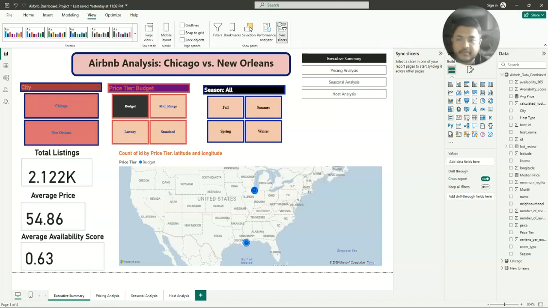Welcome to my final project presentation for the data visualization project, that is, Airbnb analysis: Chicago versus New Orleans. The goal of this project was to use Microsoft Power BI to conduct a comprehensive comparative analysis of the Airbnb market in two unique American cities, Chicago and New Orleans. This wasn't just about creating charts, it was about tackling the challenge of turning raw, complex data into a clear, interactive story that could reveal the distinct character and economic drivers of each city's rental landscape.